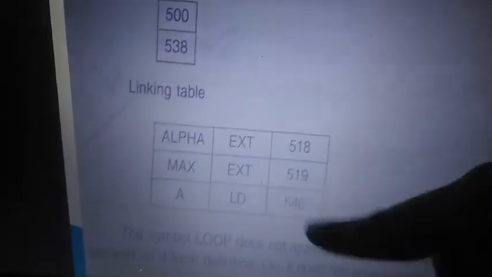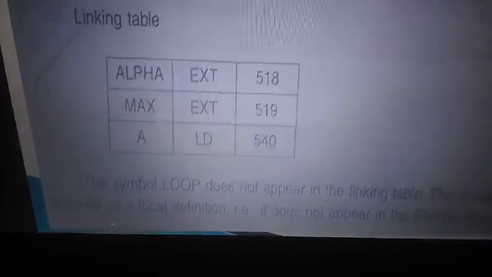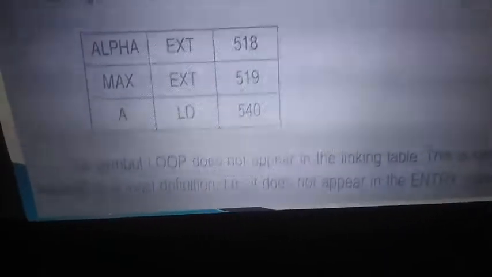So this was the relocation table. The relocation table has local variables, that is A and loop, whereas the link table has local as well as external symbols. You can see this is local, this is external, this is also external. We have the translation addresses of the symbols. Clear?